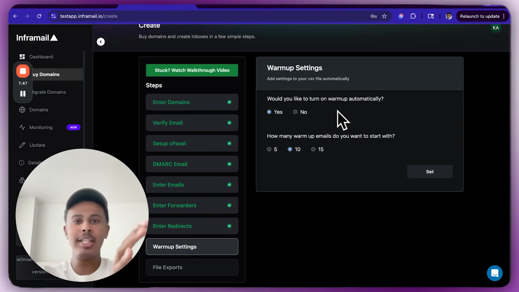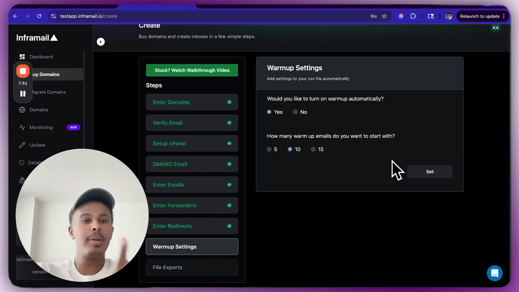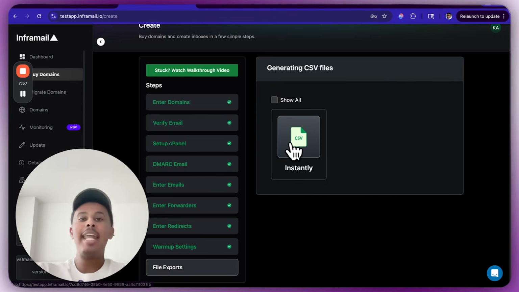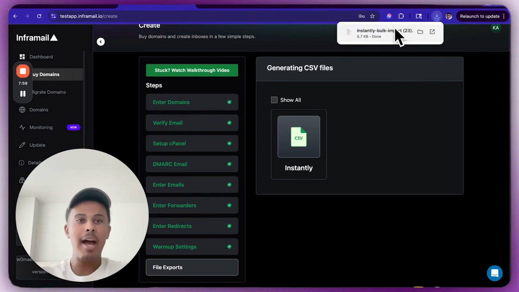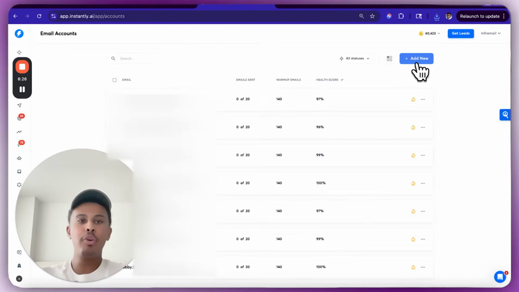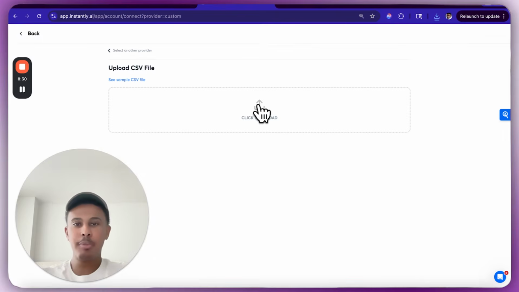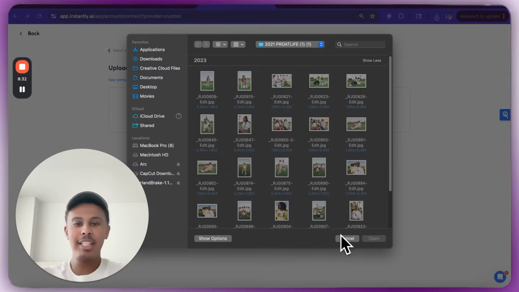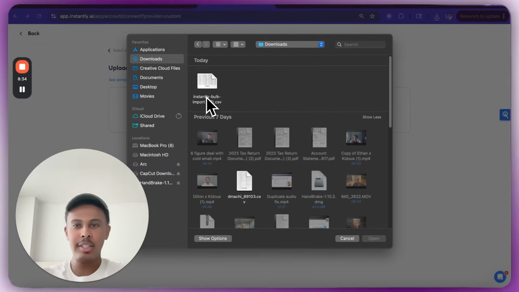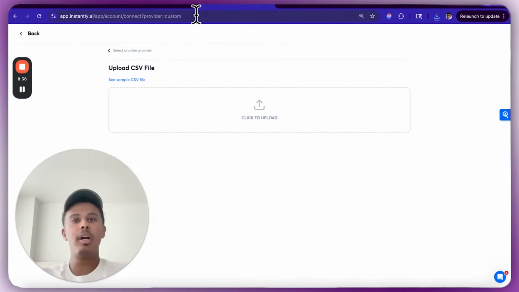So let's say you use Instantly, right? Would you like to turn on warm-up automatically? You say yes. How many warm-up emails do you want to start with? 10, right? And you set that. Now you can download the Instantly CSV file. Pretty simple. Now you're going to take this to Instantly and just upload it. So you're going to go over to email accounts. You're going to click add new. You're going to click any provider, bulk import from CSV. And then you're just going to put that CSV file in there that I just downloaded, Instantly bulk import, and all of your email accounts are going to show up here.